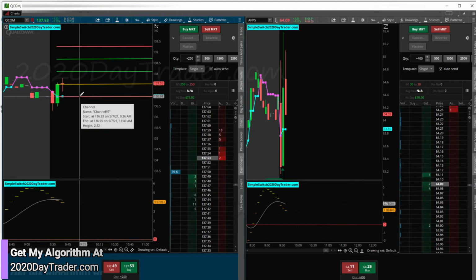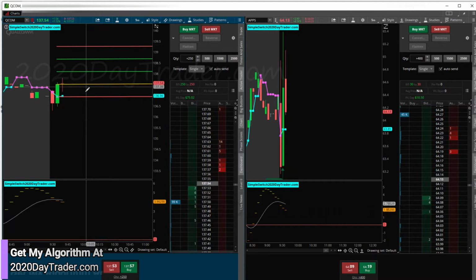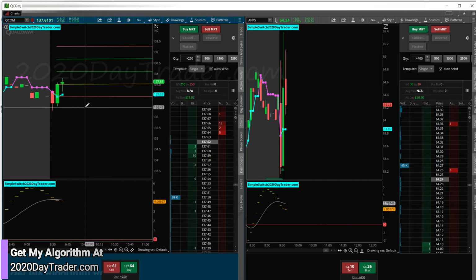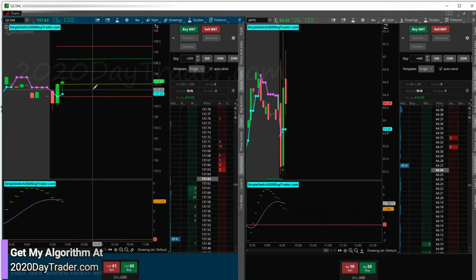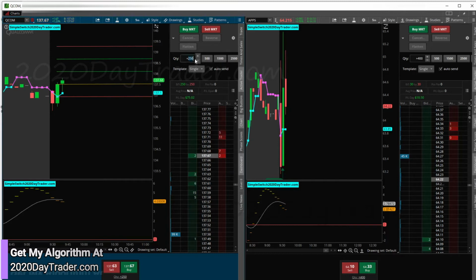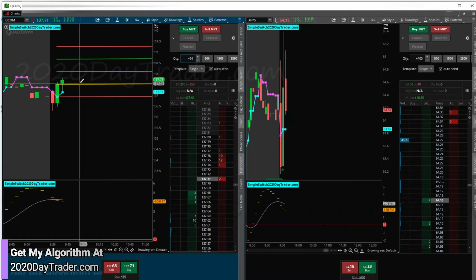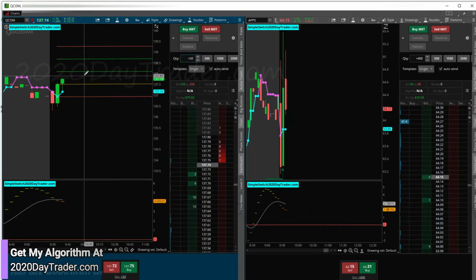Let's see here. 136.92, 137.48. Really, I'll be moving my stop to the bottom of this. 136.43, 137, so like $1. So if I started with a small position, I would get 50 shares. All right, but I'm not going to chase it. So we may have missed this move already, but at least we made our money in the scalping side.